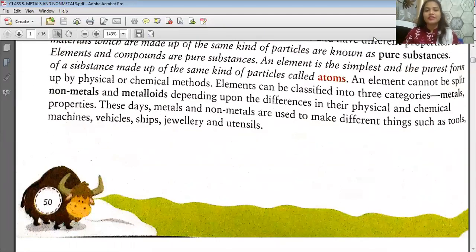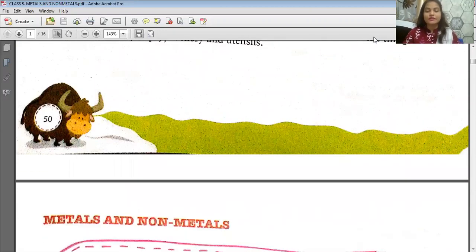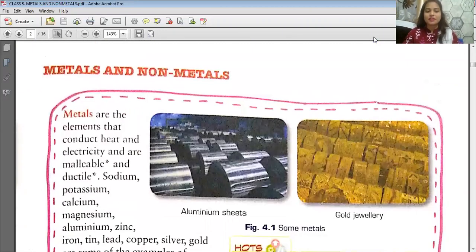Elements are divided into three categories. One is metal, second is non-metal, and third is metalloids. So first we will be discussing about metals. What are metals? Metals are the elements that conduct heat and electricity. Examples of some metals are sodium, potassium, calcium, zinc, magnesium, silver, gold, and another property of metal is that they are malleable and ductile.